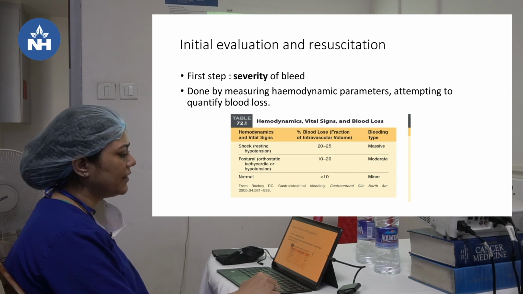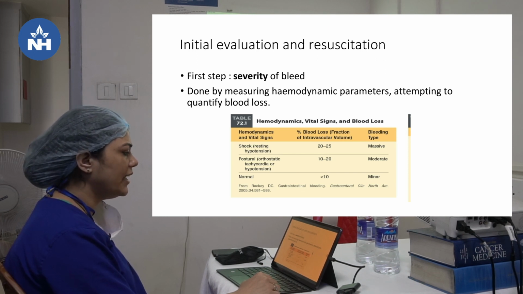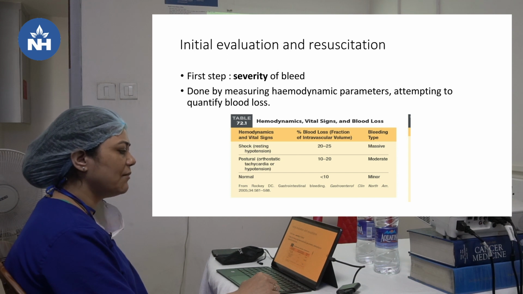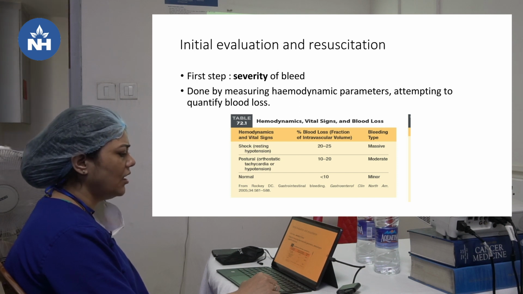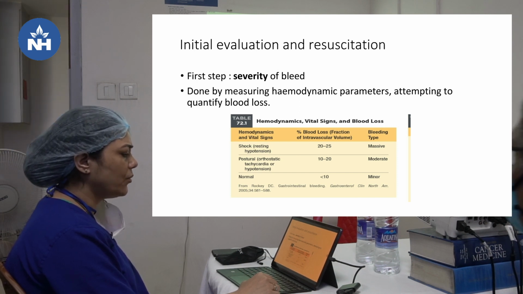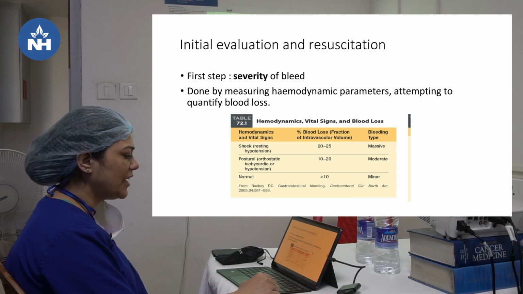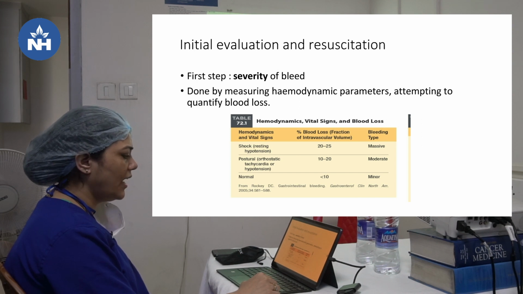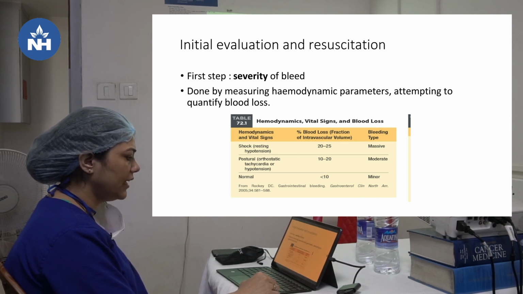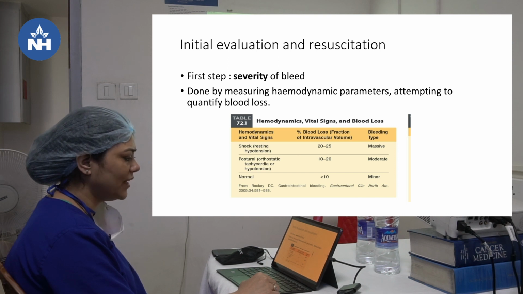So once the patient presents, the first step is to assess the severity of the bleed, which is done by measuring the hemodynamic parameters, attempting to quantify the blood loss. If the patient is in shock, that is resting hypotension, approximately he has lost 20 to 25% of the blood volume and the bleeding type is massive. If the patient has postural symptoms like orthostatic tachycardia or hypotension, then 10 to 20% of blood loss is there and the bleeding type is moderate. And if the patient's vital signs are normal, then the blood loss is generally less than 10% and